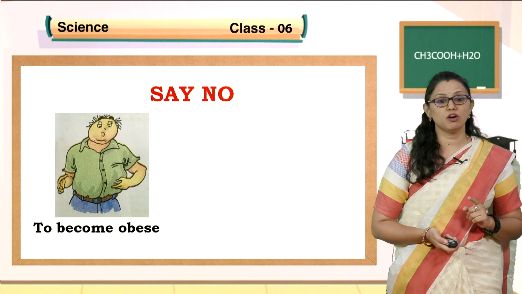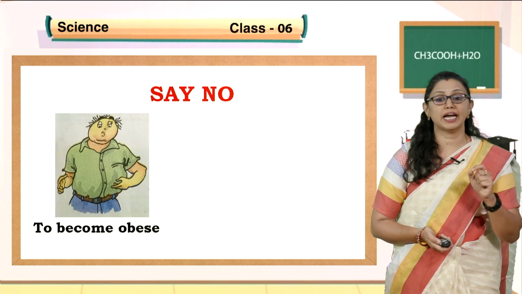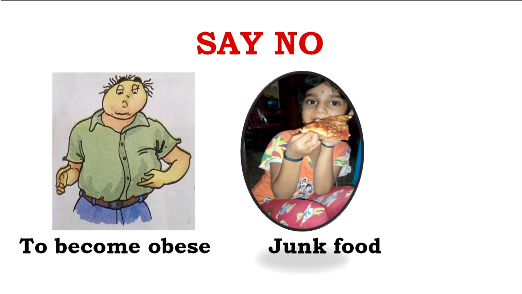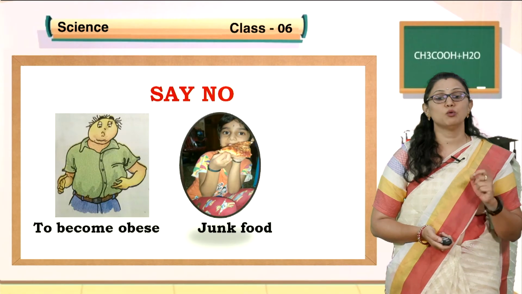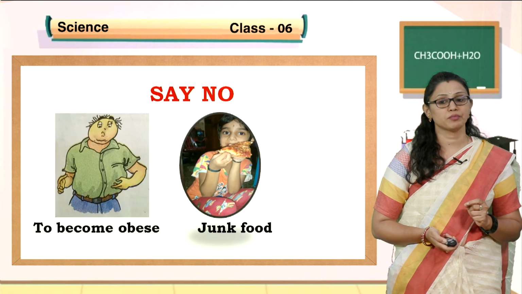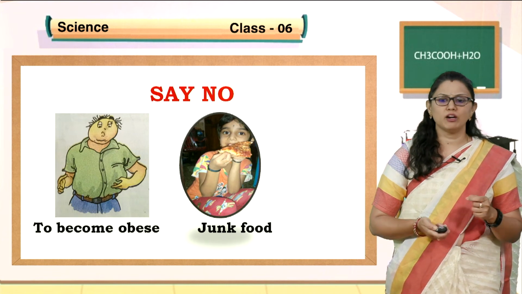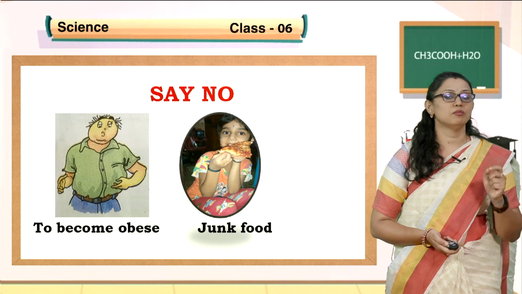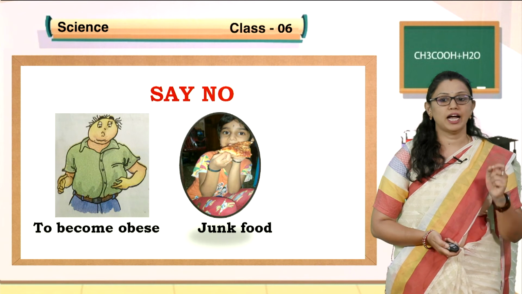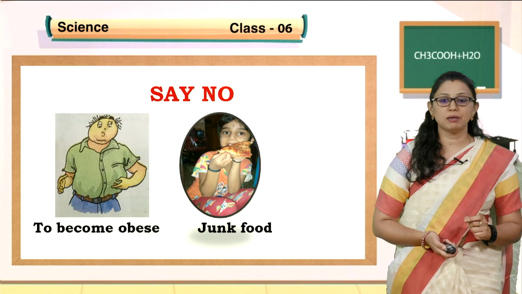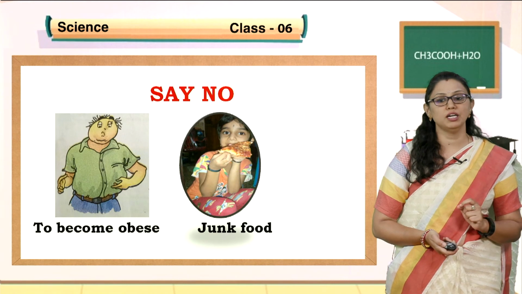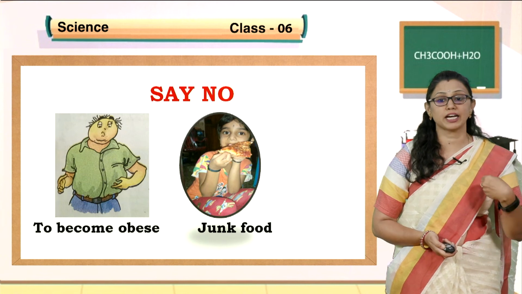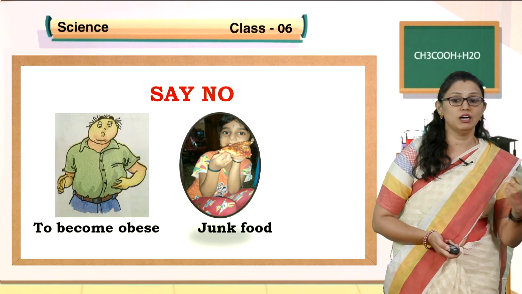So, from today onwards you should have a balanced diet in adequate quantities and avoid having junk food. Clear, children? If you become obese, what happens? You will face a lot of heart related problems and also you will lose concentration. So, say no to becoming obese. You will be fit by eating a healthy and balanced diet. Keep away from junk food, because junk food contains more fats and those fats accumulate in our body and lead to obesity.